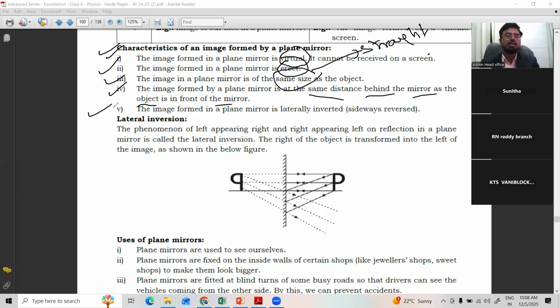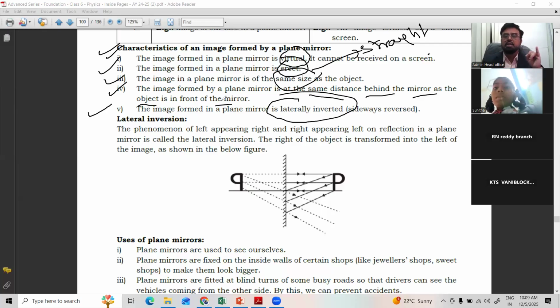And lastly, the image formed by the plane mirror is laterally inverted. For example, I am raising my right hand in the mirror. Go and stand in front of a mirror and raise your right hand. It looks like the left hand in the mirror. If you raise your left hand, it looks like the right hand. That is called laterally inverted. This is the only difference you can find in plane mirrors.